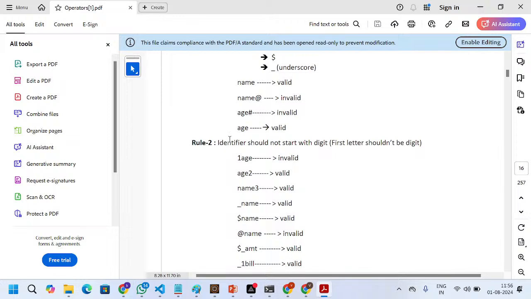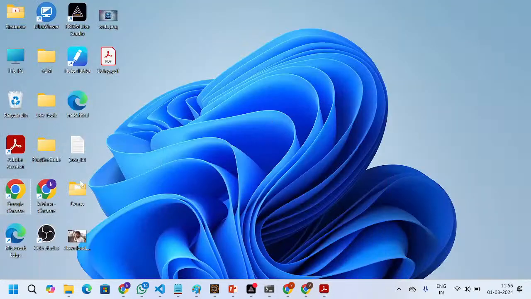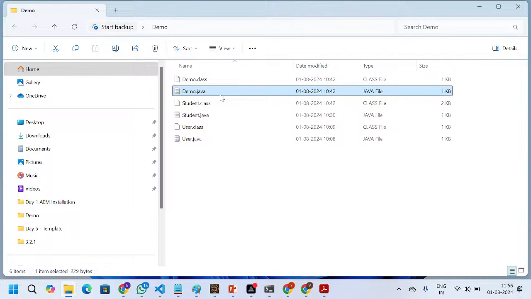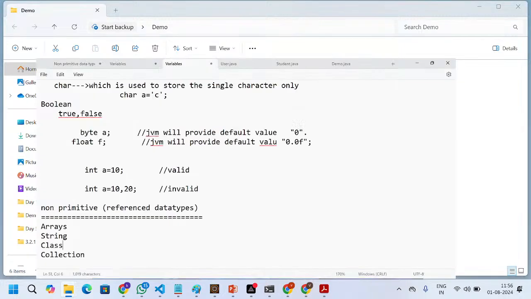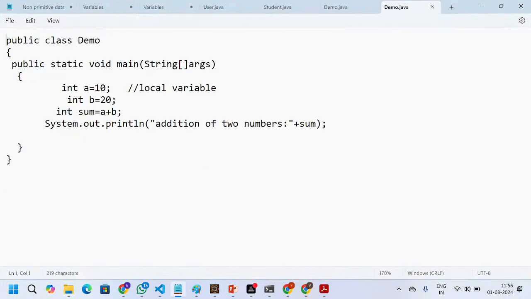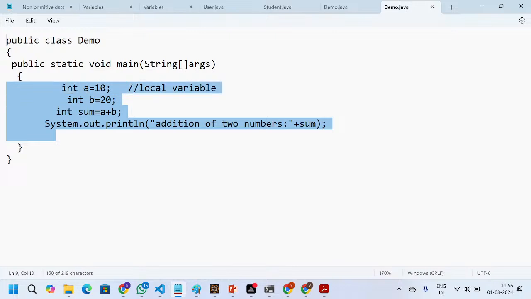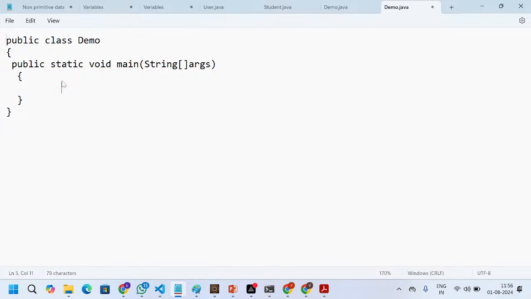For example, I will take one file, demo.java. I am deleting this one. First we will write with short. Short a equal to 120, which is in the range of minus 128 to 127.